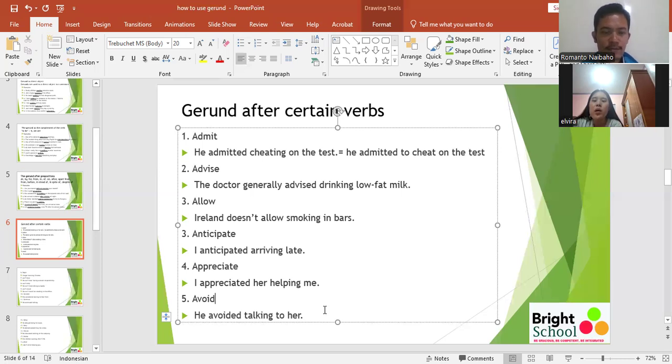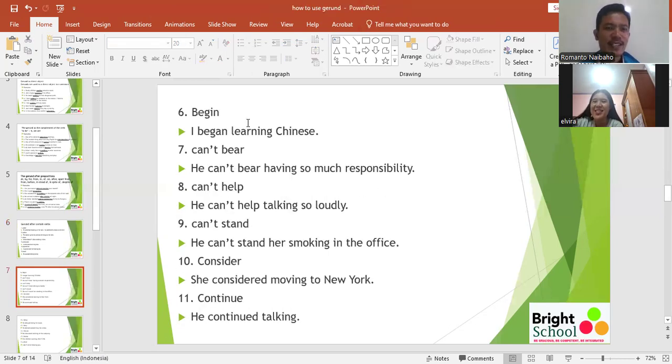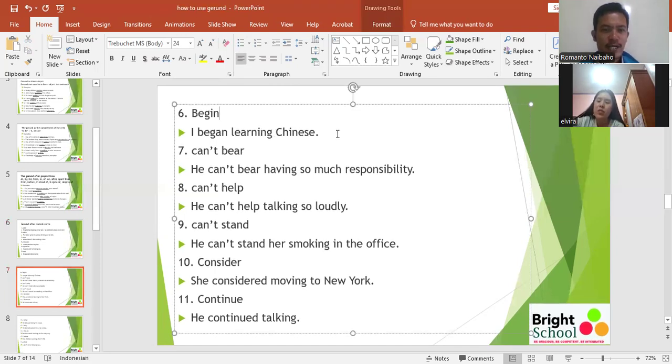She avoided walking beside her. Okay, that's true. She avoided walking beside her, because she hates her, for example. And then number six, begin. When we use begin, we also generally use gerund. I began learning Chinese, but sometimes we can also use I began to learn.